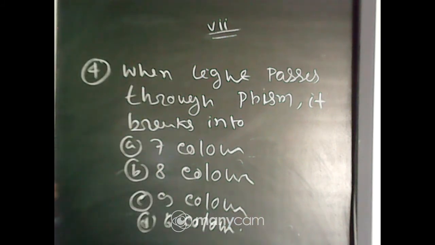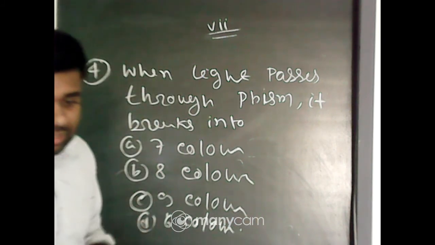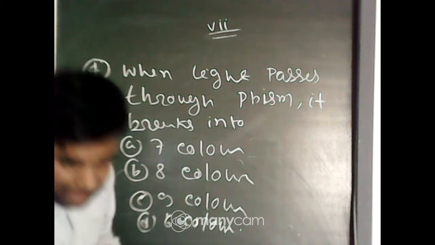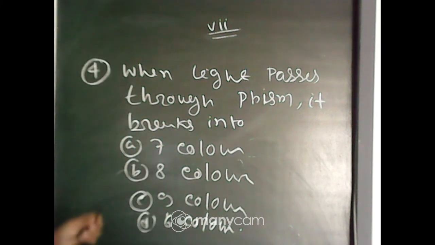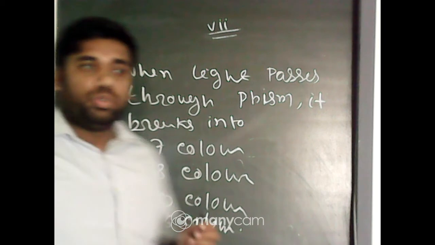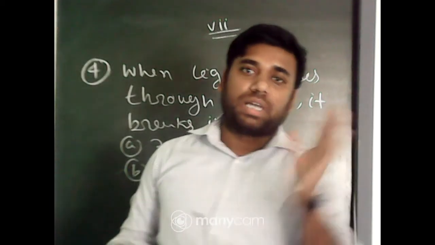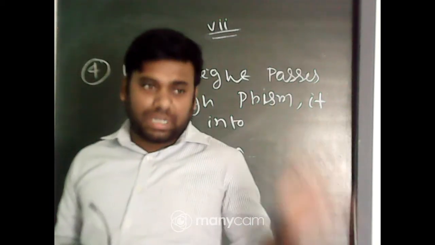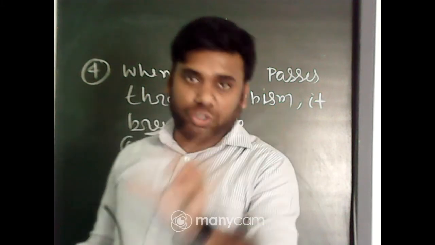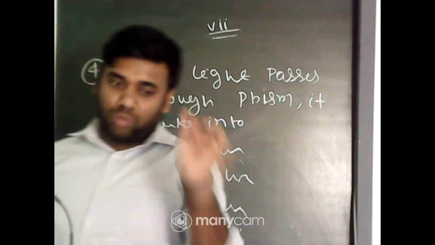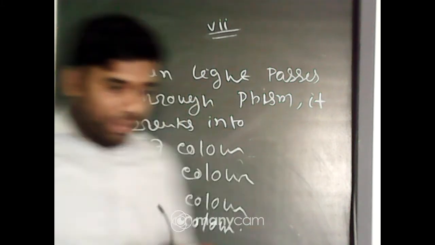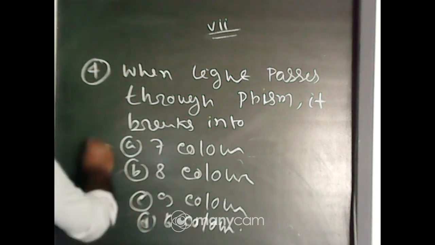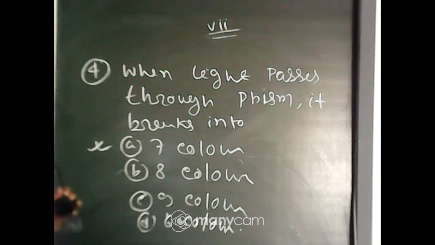Okay, I hope you can answer this question. We have discussed that when light passes through a prism, it breaks into 7 component colors. For the colors, there is one shortcut, VIBGYOR, where each letter denotes one color. So how many colors does it break into? It breaks into 7 colors. So the correct answer is 7 colors.